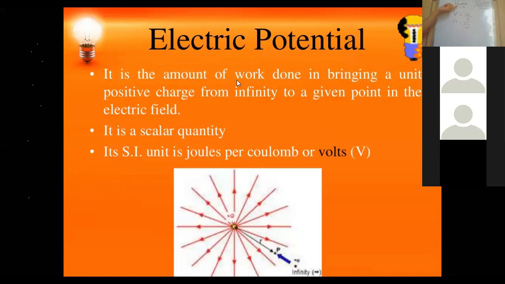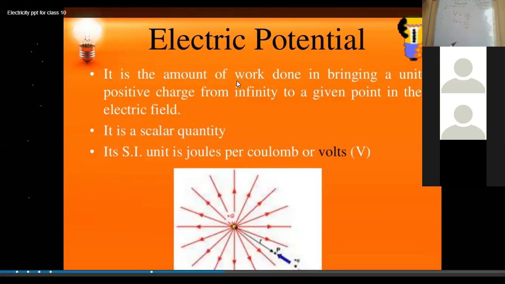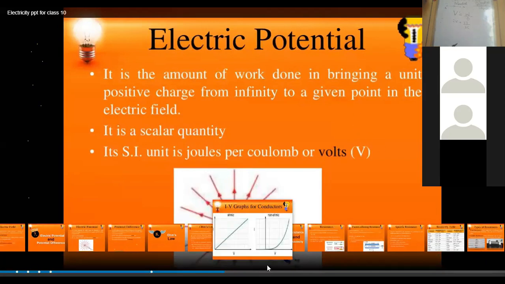The potential difference across the two points will be 1 volt if 1 joule of work is done in moving 1 coulomb of charge. Right? I hope you have understood it. Electrical potential is a scalar quantity.